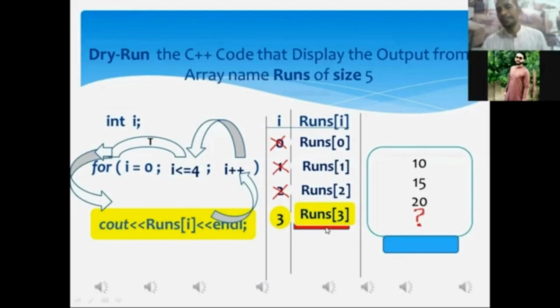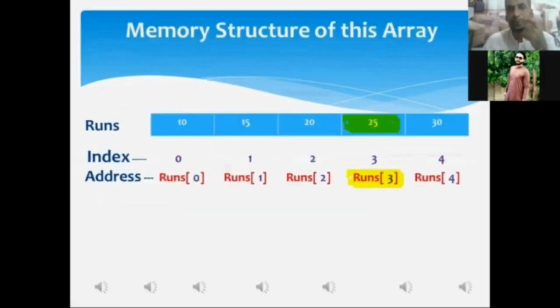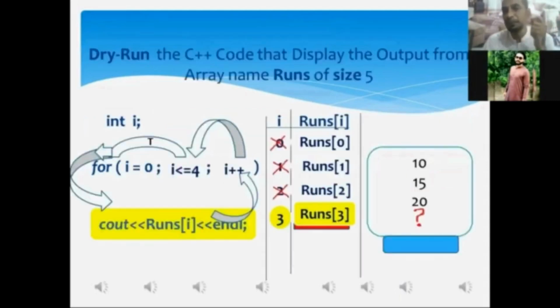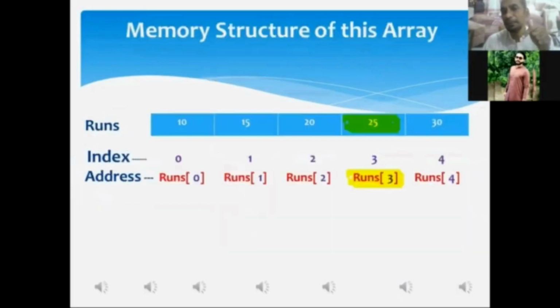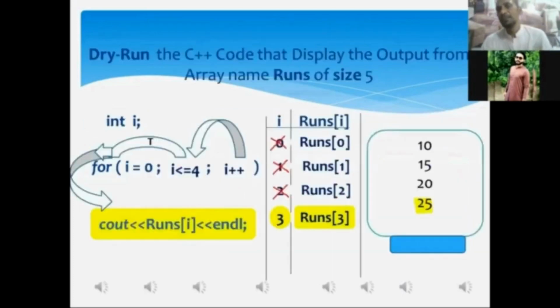In order to fetch and print the data value onto the screen, I am taking you to the memory structure of the array. Mr. Aftab, what is stored in the fourth memory address of the array? 25, sir. It means 25 must be displayed onto the screen. Now you can watch the screen. 25 has been displayed over there.